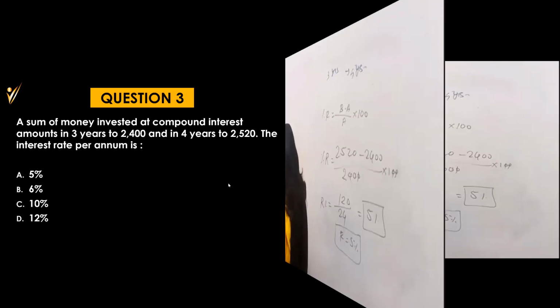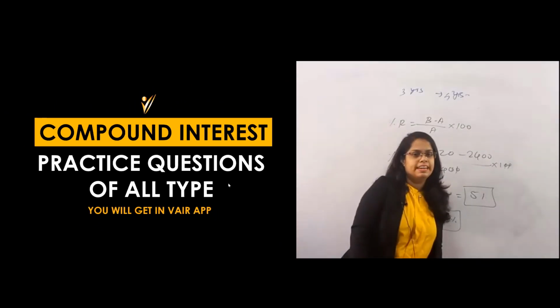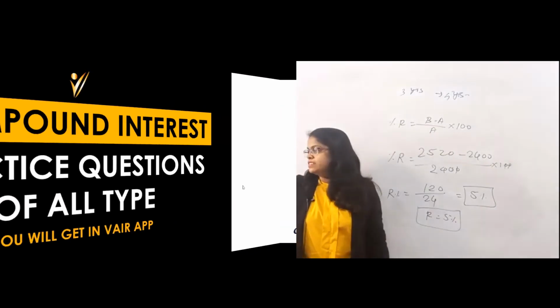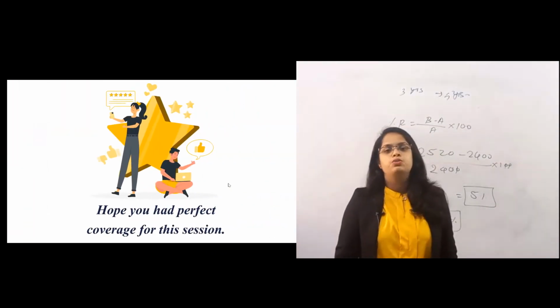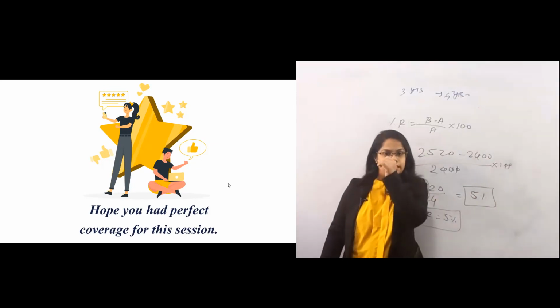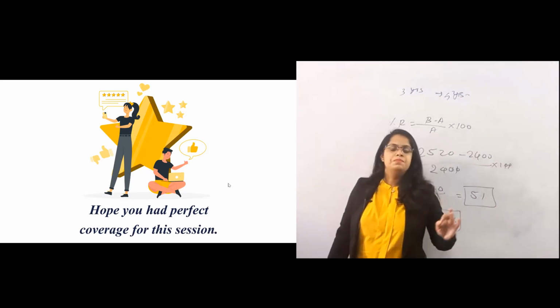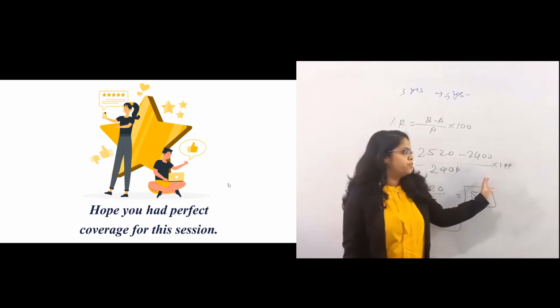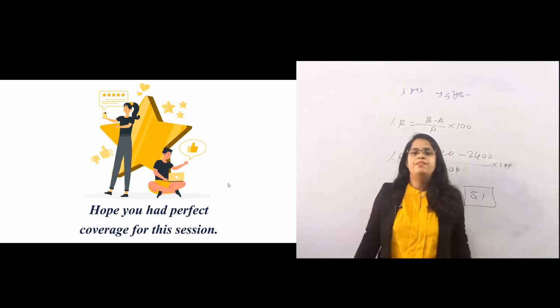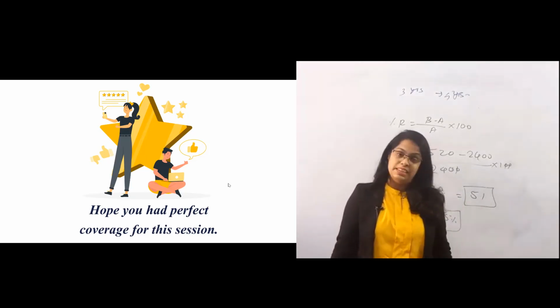So have you understood this one? You will get the practice questions on the VAIR app, so don't worry. I just hope that you have understood this type of question, so that you can solve the questions in the exam if they ask. If they ask for the TISS level, then they will ask for this only. They won't go for a higher level. If you know this formula, you can solve it easily within a minute actually.